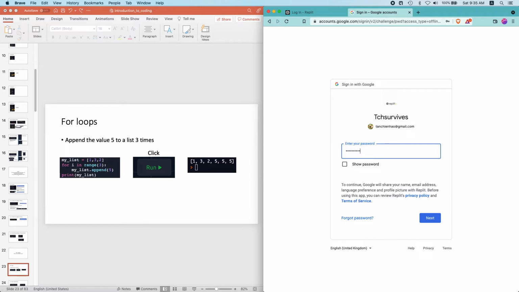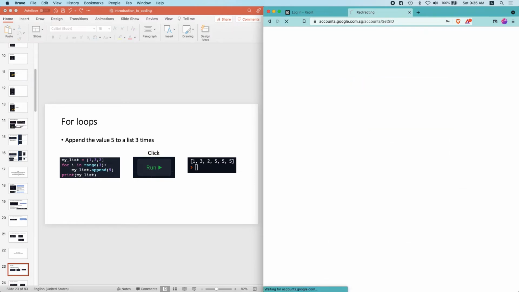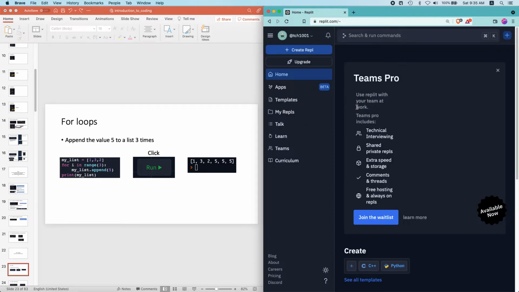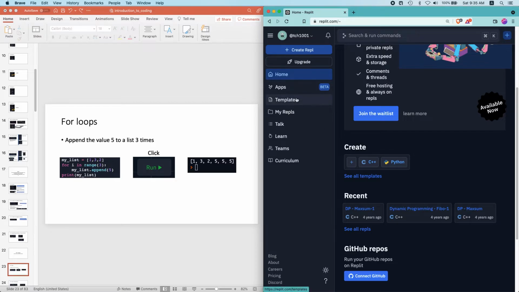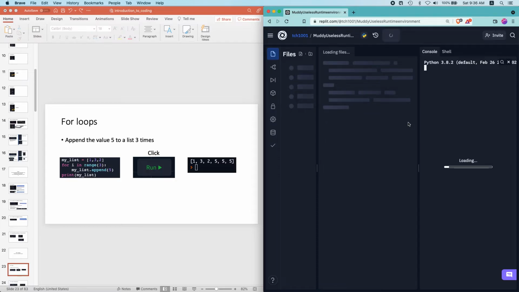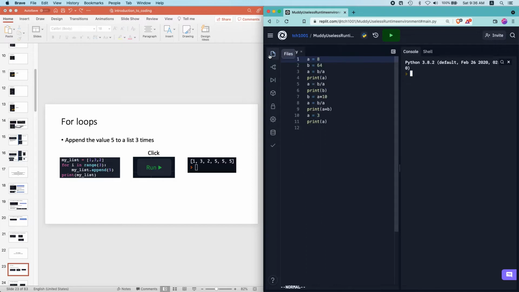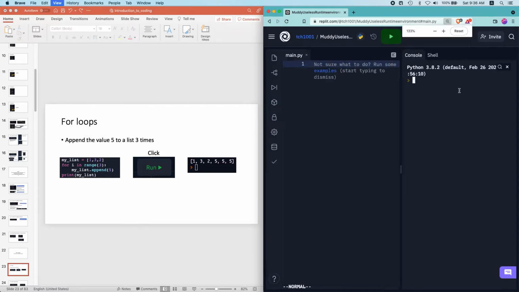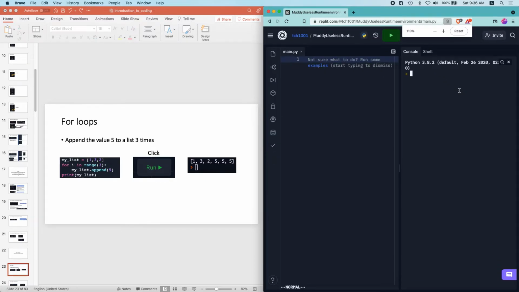Sorry, I'm just logging in because I want to be able to get the color coded editor. Okay, sorry for that. The annoying thing is that I cannot have an up and down.